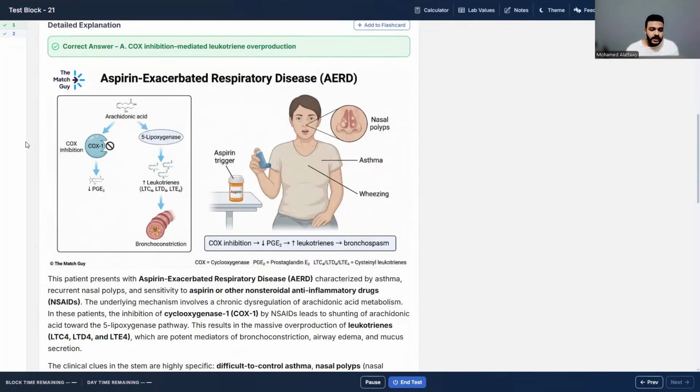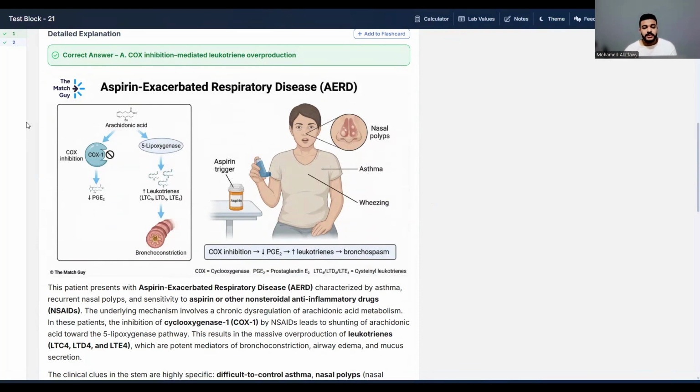Okay, let's first discuss the mechanism, the arachidonic acid pathway, because if we understand this pathway, we will understand everything about this disease. Here, as we see in the image, we have arachidonic acid, and we have two main pathways for it: the COX-1 pathway and the 5-lipoxygenase pathway. In the COX-1 pathway, we use arachidonic acid to produce prostaglandins, and the prostaglandins, especially prostaglandin E2, cause bronchodilation.